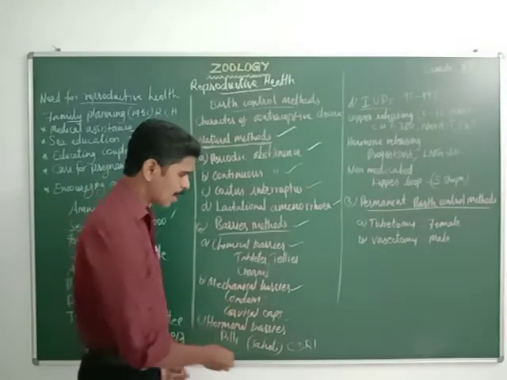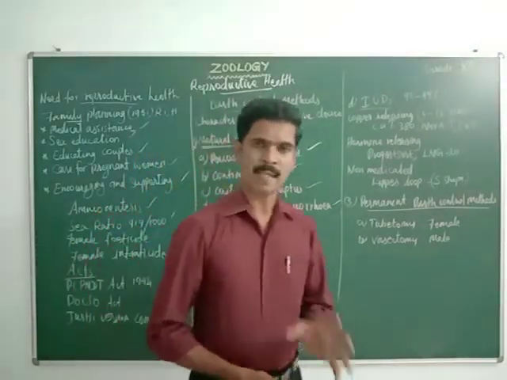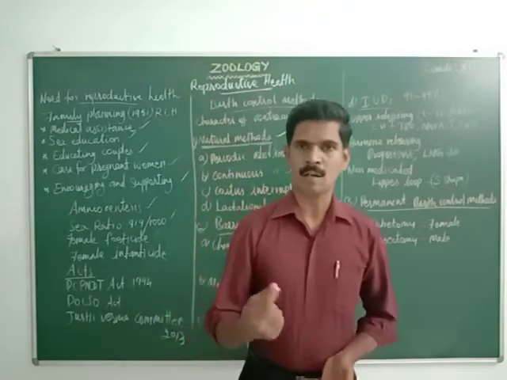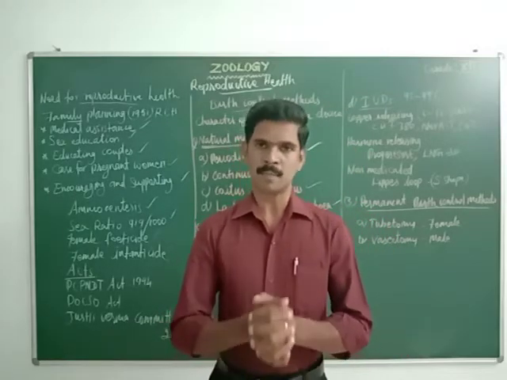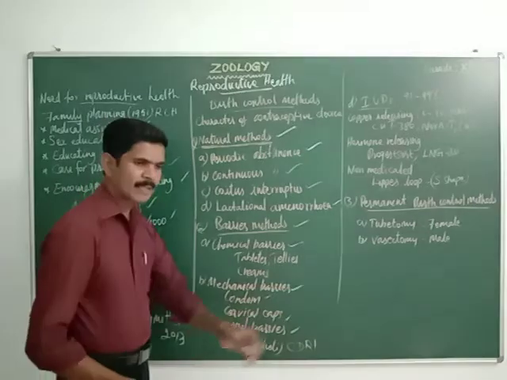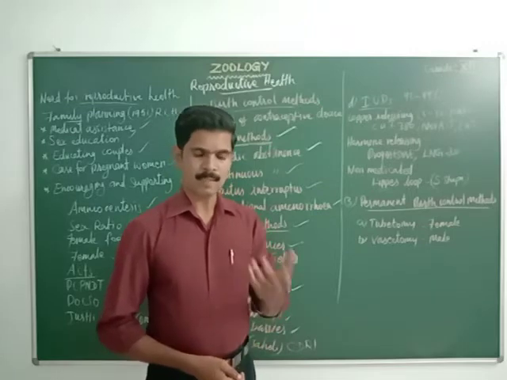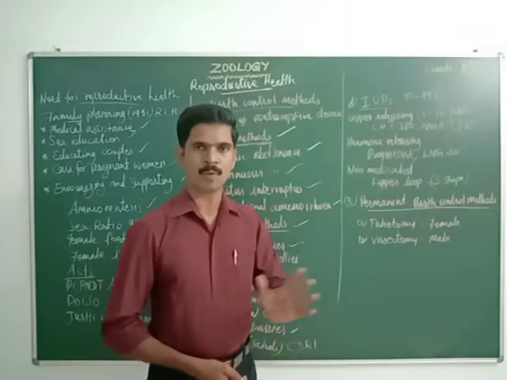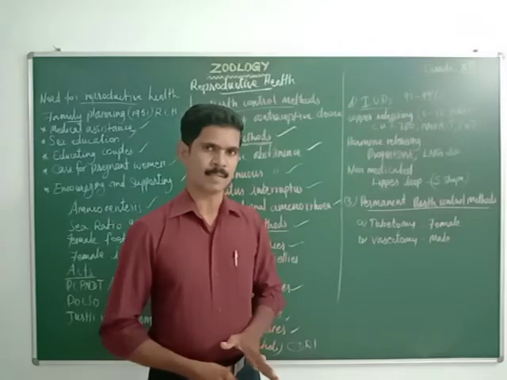Then the next one is the hormonal barrier. These hormones mostly suppress the ovulation process. When a woman takes a hormonal tablet, the normal ovulation process will not take place in her body. For example, pills. Most pills consist of synthetic progesterone and estrogen. The synthetic progesterone and estrogen prevent the release of normal ovarian gonadotrophic hormones, so these hormones prevent the normal ovulation process.